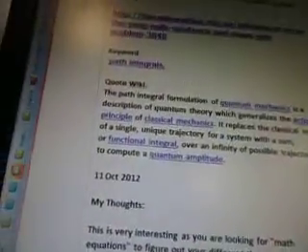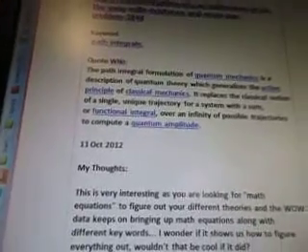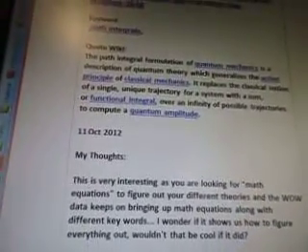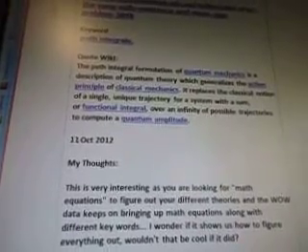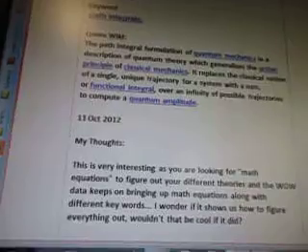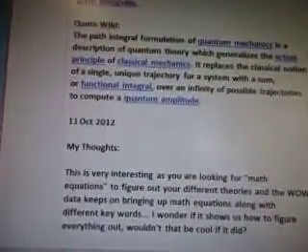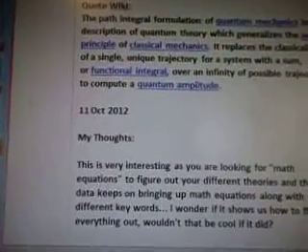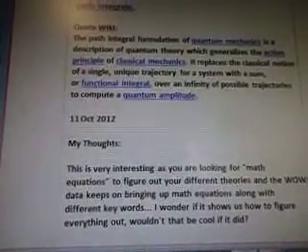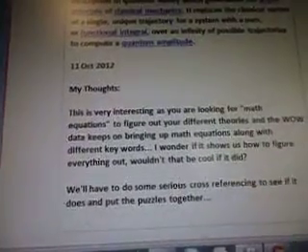Cool, eh? Keywords, path integrals. Quote wiki. The path integral formulation of quantum mechanics is a description of quantum theory which generalizes the action principle of classical mechanics. It replaces the classical notion of a single unique trajectory for a system with a sum, or functional integral, over an infinity of possible trajectories to compute a quantum amplitude.